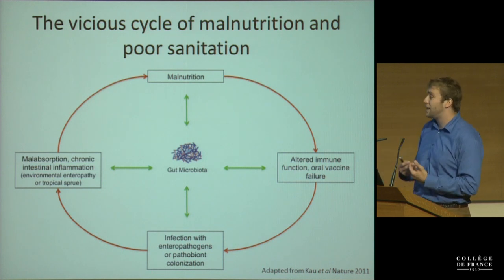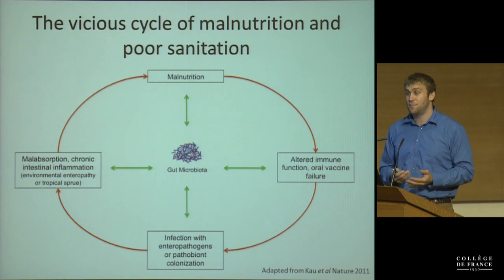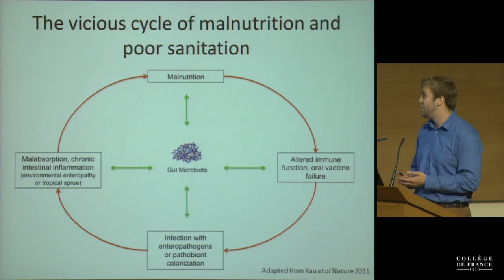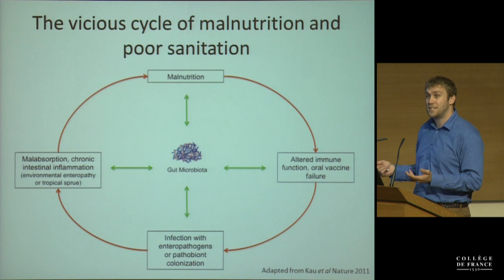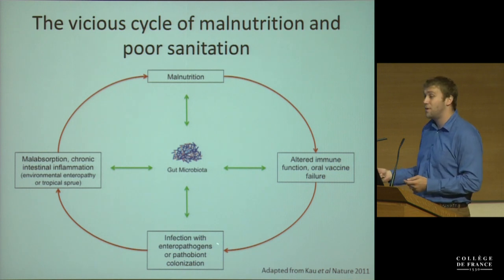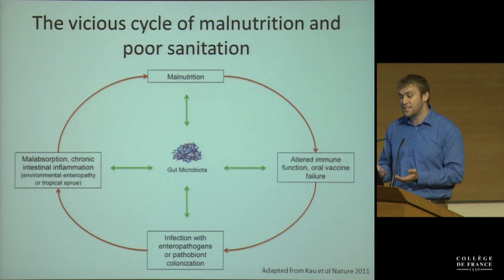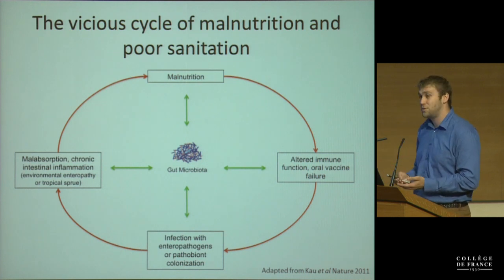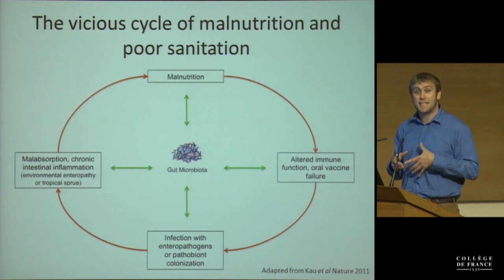This in part, particularly in children being raised in more developing countries with poor sanitation, leads to increased predisposition for infection with enteral pathogens, as well as an increased prevalence of colonization by potential pathobionts in the environment. So these things can lead to malabsorption and chronic intestinal inflammation in the small intestine.